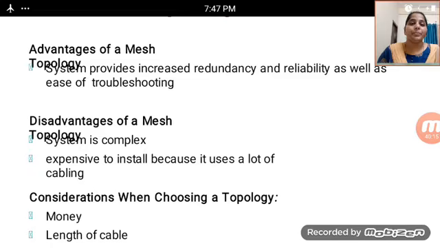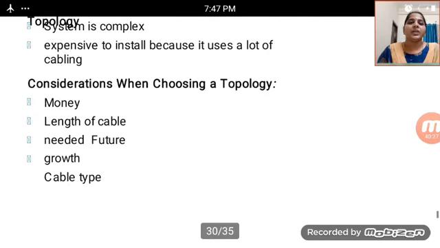The system is complex and expensive to install because it uses a lot of cabling. The considerations when choosing a topology are money, length of cable needed, future growth, and cable type.